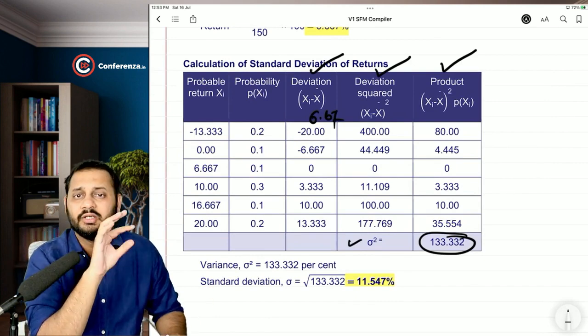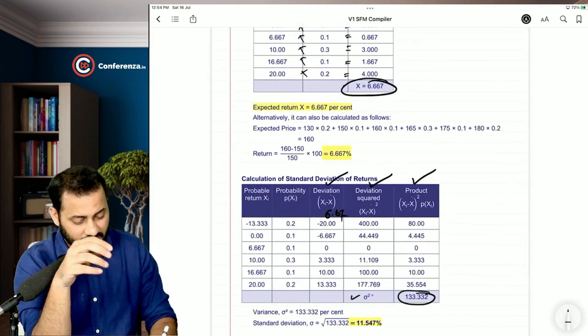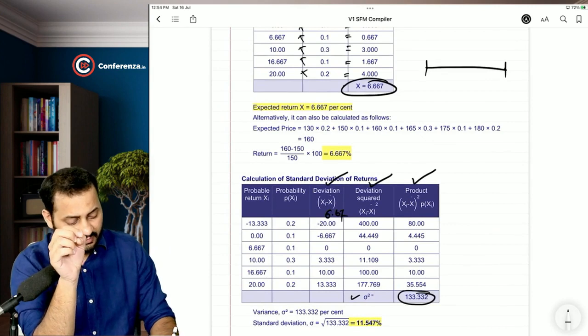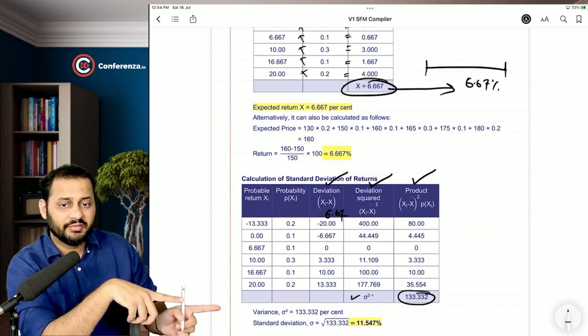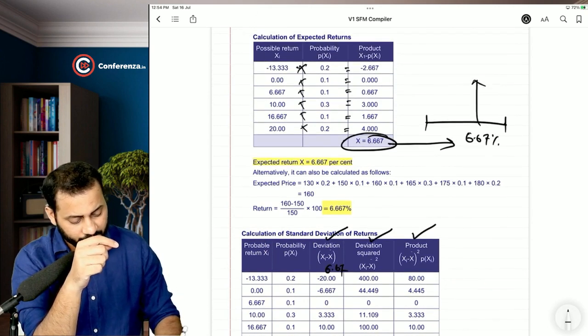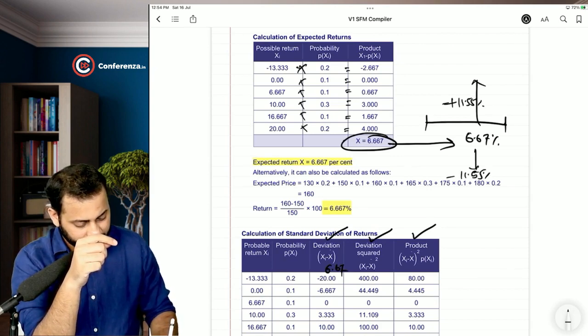But now let me tell you something for which you have purchased the classes. For the entire year, we can clearly say 6.67% will be my expected return. But the main problem is the standard deviation is 11.55%. So I can say that the 6.67% return can go up by 11.55% and can go down by 11.55%.